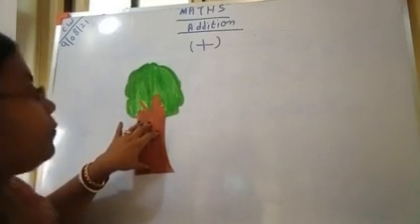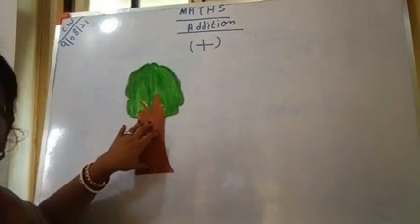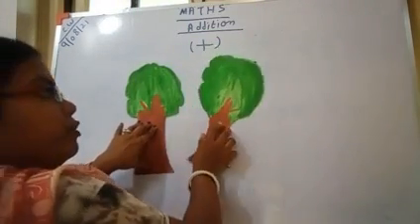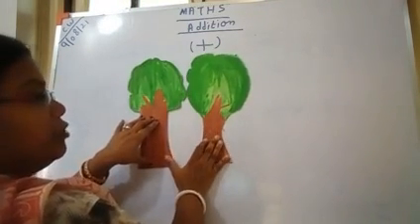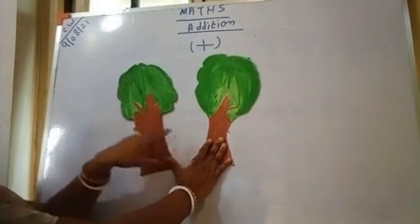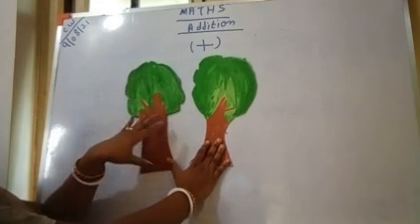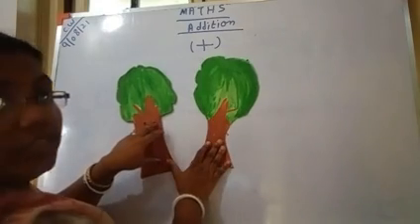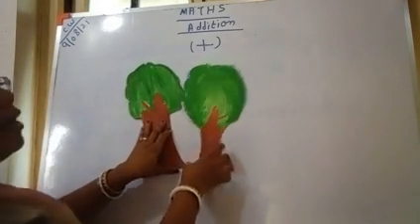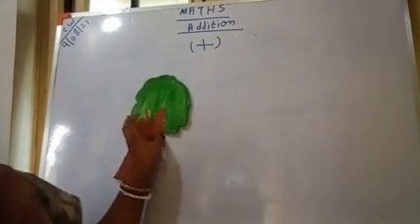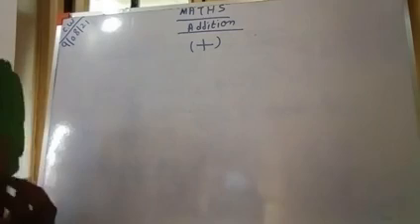Again you see, here it is how many trees? It is 1 tree. And I put here 1 more tree. So total number of trees, how many are there? 1, 2. So children, this is the answer. 1 plus 1 is 2. This is addition. You understand with the pictures.